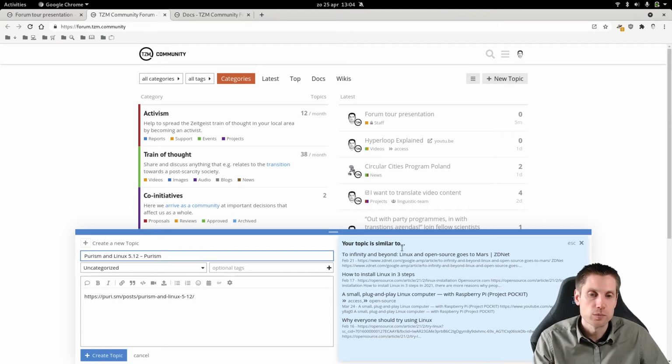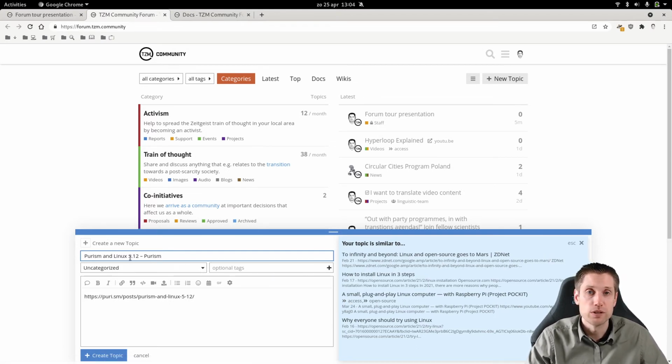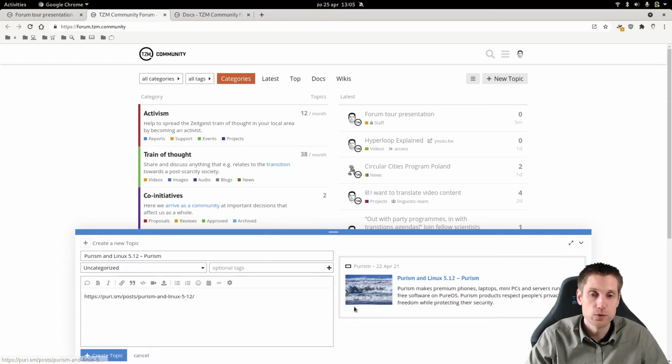Your topic is similar to these things. So if this is a question about something, you can already maybe see a similar question here, and thus hopefully also an answer. Or you can see that maybe your topic has been posted already, so you don't have to post it again. You can just go to the thread and comment there. So if we close this help window, then you can see here it created from this a nice thumbnail, and if you now click on post topic, then it will end up in the forum.